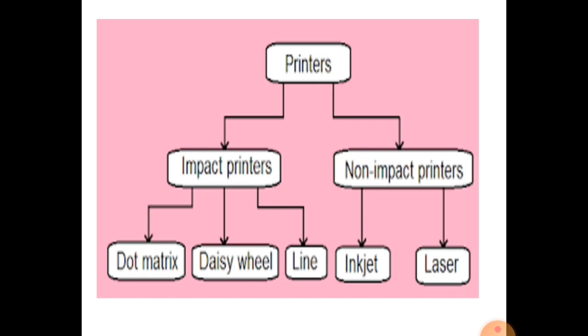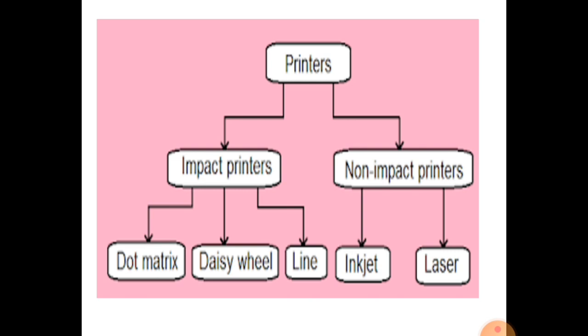But when we classify the printer on the basis of performance, printers are three types: first is character printer, second is line printer and third is page printer.